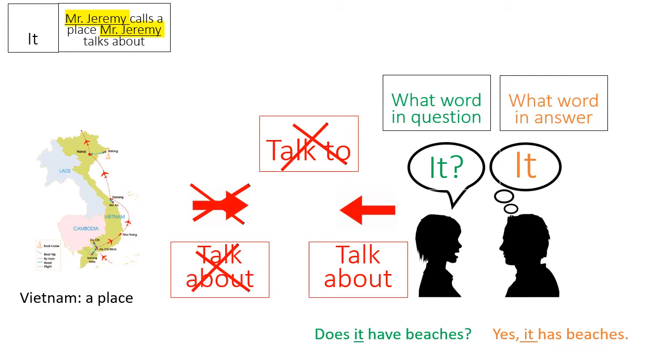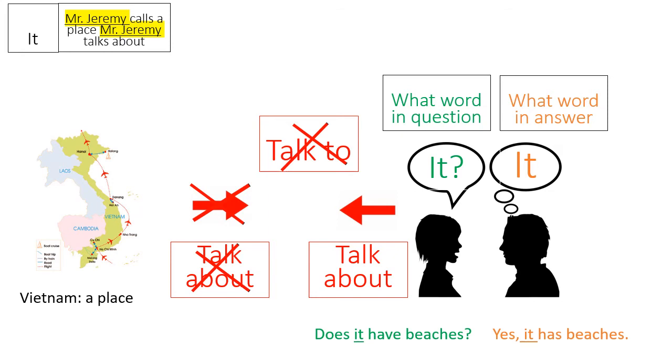So as you have learned, it is a what word that Mr. Jeremy calls a place, okay? So it can be a thing or a place that Mr. Jeremy talks about, or Menfuk talks about, or whatever your name is.